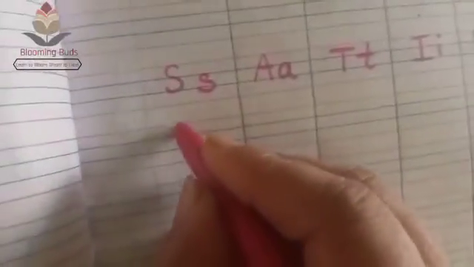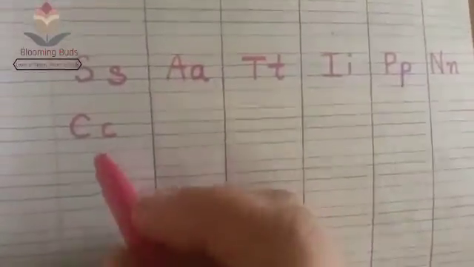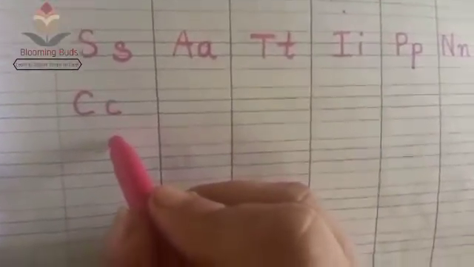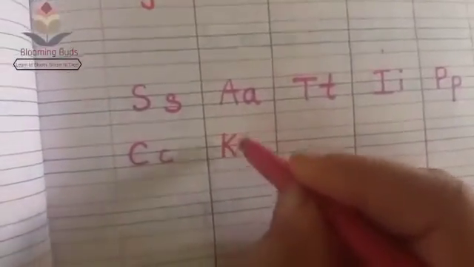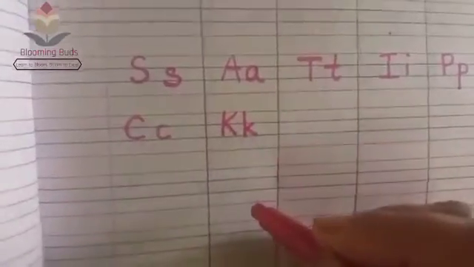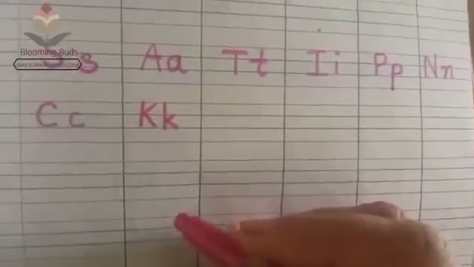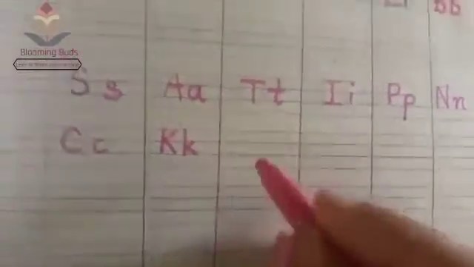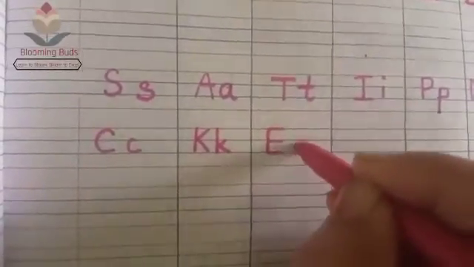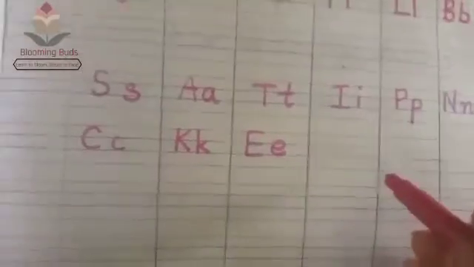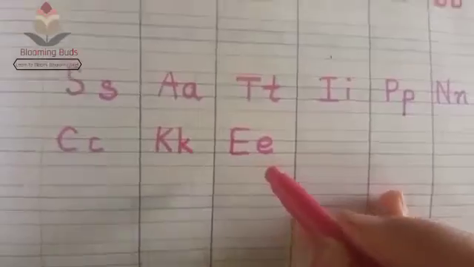Next, capital C, small c. Name of the letter is C. And sound of the letter is K. Capital K, small k. Name of the letter is K. And sound of the letter is K. Capital E and small e. Name of the letter is E. And sound of the letter is A.